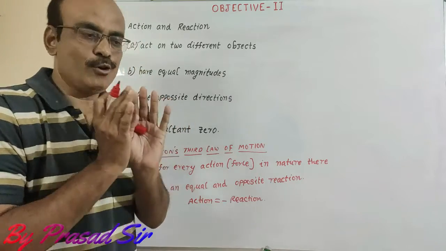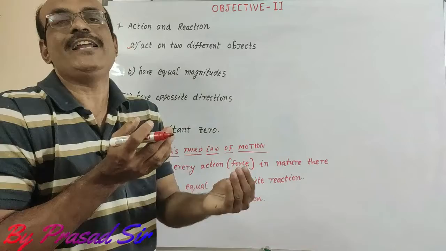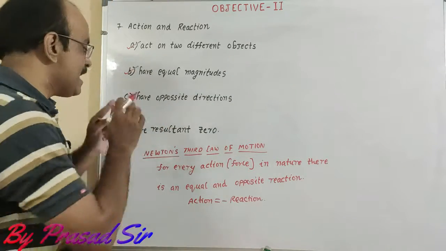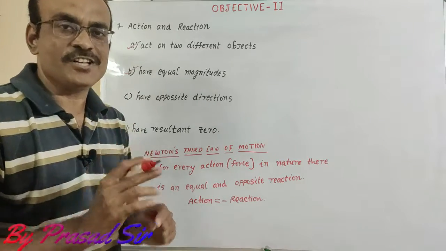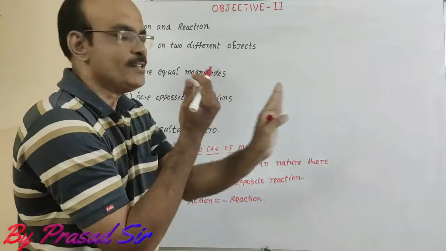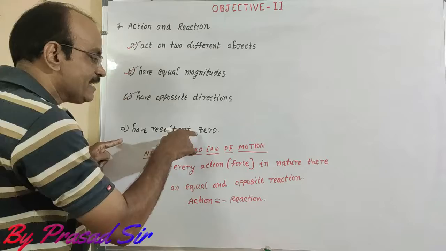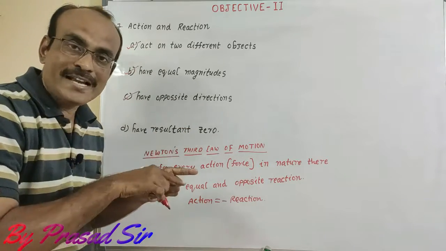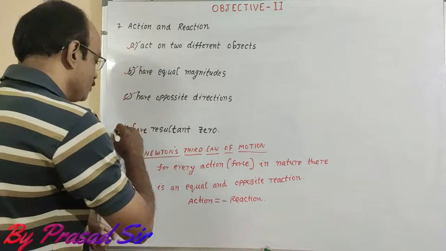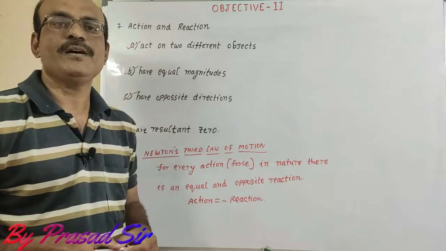How much force you act on the body, the same reaction force, equal in magnitude, you get. So this is also a correct option. And C, have opposite directions. One force acts on this side, the other force acts from that side. And D, have resultant zero. Why? Because equal in magnitude and opposite in direction, the resultant must be zero. So A, B, C, D are the correct options for question number 7.